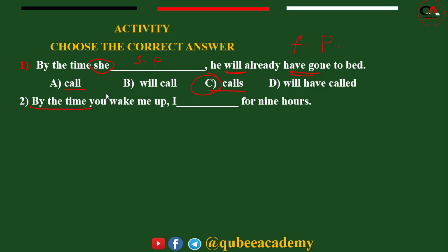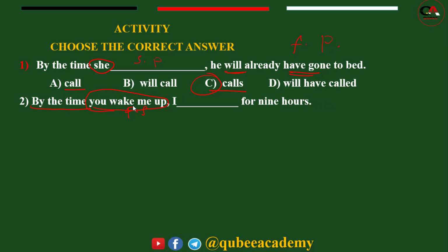Amma maaltu nu kenname? By the time you wake me up. Dependent clause: you wake me up. What type of tense? Present simple is given. Now the second is the independent clause. With the independent clause, what do we use? Future perfect continuous tense or future perfect tense.